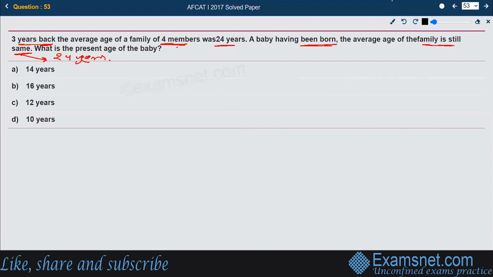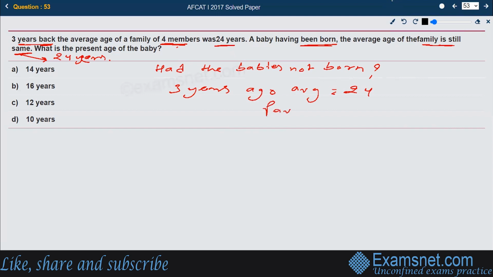Now, let us take it this way once again. Had the baby not been born, what would have been the scene? If the baby were not born, then 3 years ago the average was 24. So the present average would have been 24 plus 3, that is 27. This would have been the present average without the baby.